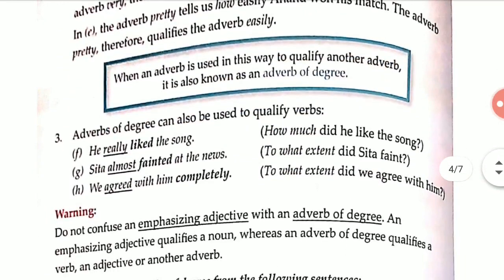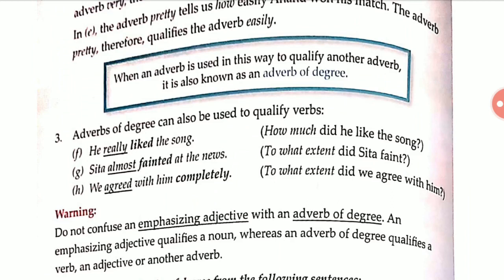So the third one is: adverbs of degree can also be used to qualify a verb. See the examples. He really liked the song. How much did he like the song? He really liked the song. How much? It may be much more. Really means the amount is not fixed, but he liked it.